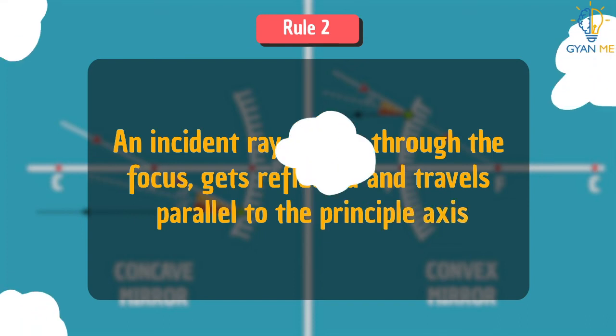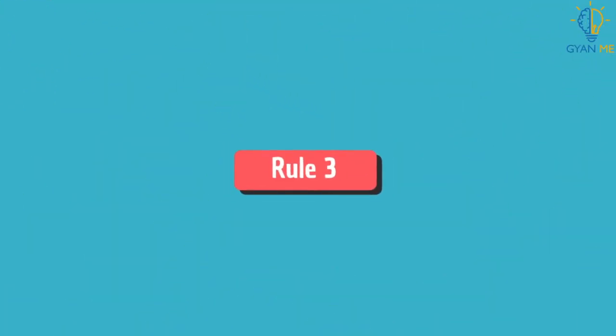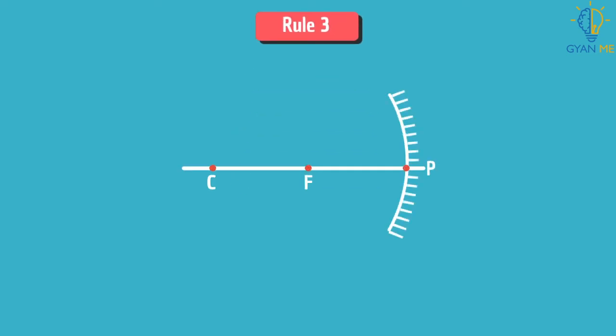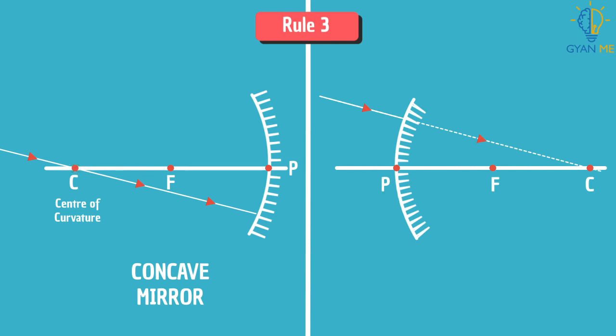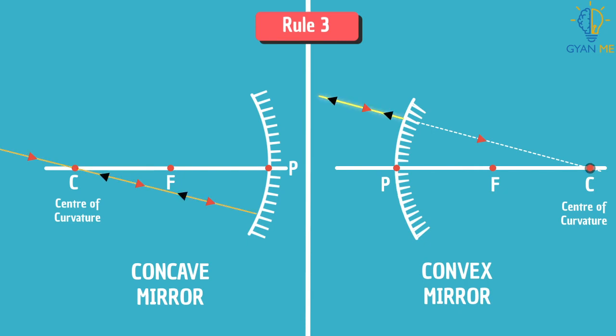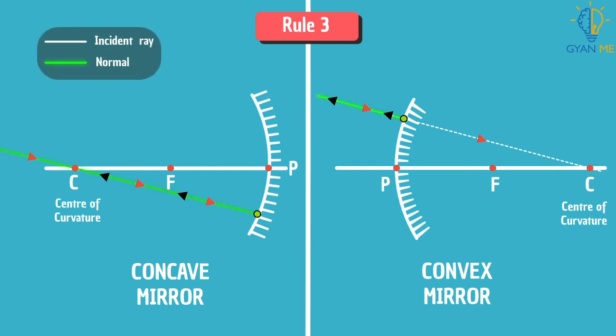Now let us see rule 3, which says if an incident ray passes through the center of curvature of a concave mirror, or is directed in the direction of the center of curvature of a convex mirror, it will follow the same path from where it has come. In this case, you will observe that the normal and the incident ray are overlapping because both are passing through C.